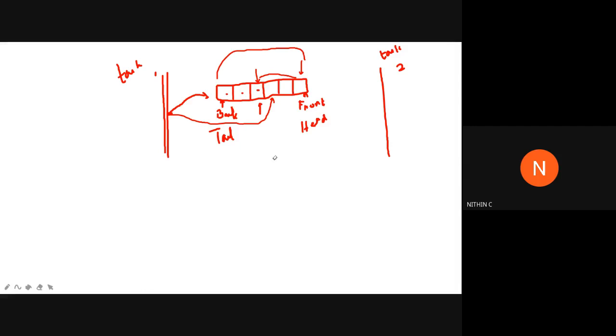Yeah, you can draw, that will be better so that you will get an idea. And the queue will obviously support which type of transfer? Transfer in the sense the FIFO kind of transfer is there. First in, first out. If we are entering the data through the back end or the tail end, that will be the first data that will be coming out of the queue also. First in, first out concept the message queue will follow, similar to the pipe.